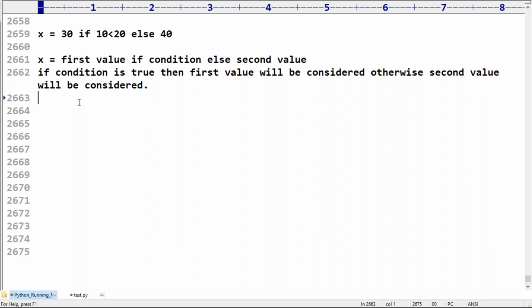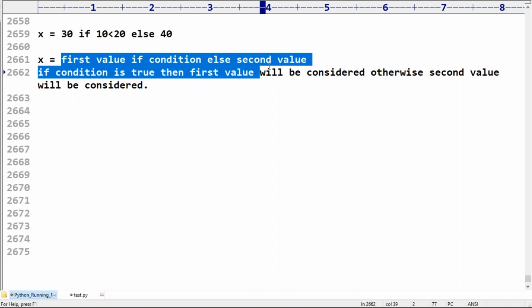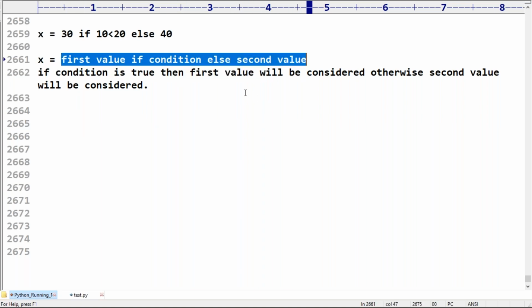Now my question here is, can you explain with a small example so that we understand the terminology? You may ask whether the ternary operator is applicable only for an if condition. This is the syntax in Python for the ternary operator. It seems to be if-else, but no, it is the ternary operator.